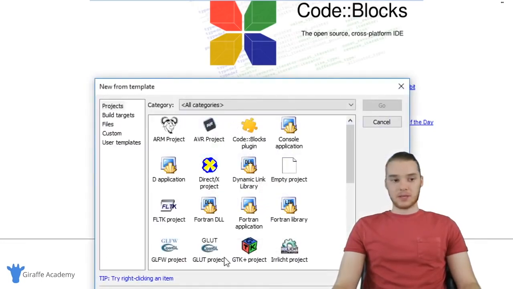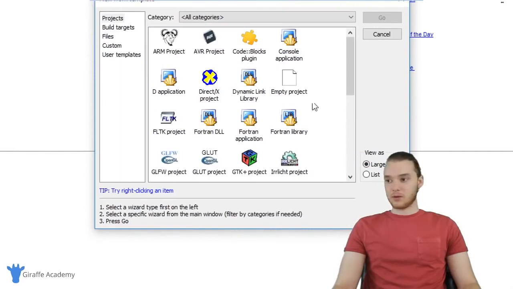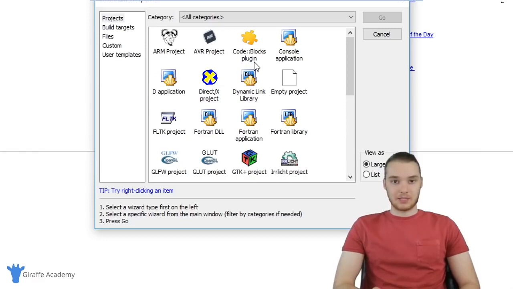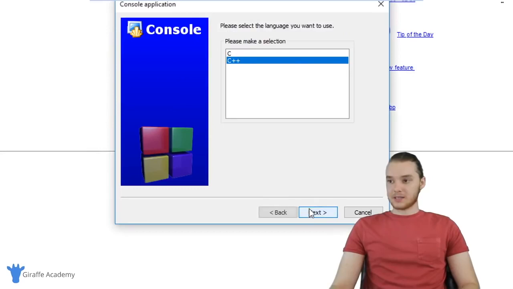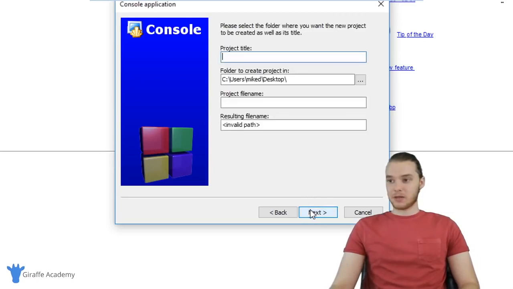And this should open up this little window over here. So you'll see there's all these different options. And these are essentially just different types of C++ applications that we can create. We're going to just do the bare basics. So you want to come over here and click console application and then just click go. And we're just going to click next. And over here you'll see we can select between a couple different languages. We want to click C++. So I'm going to click next.